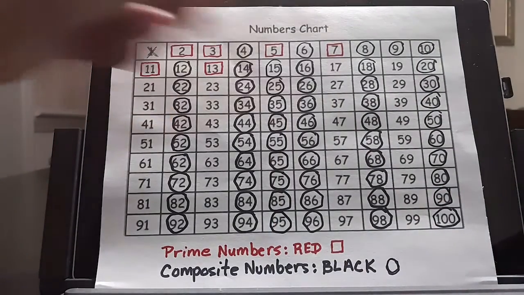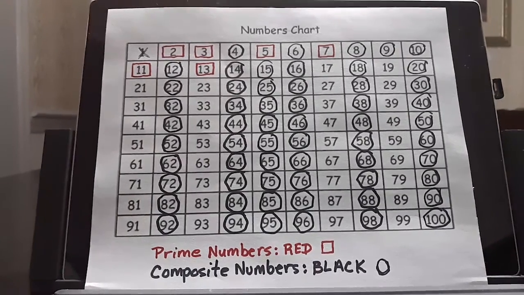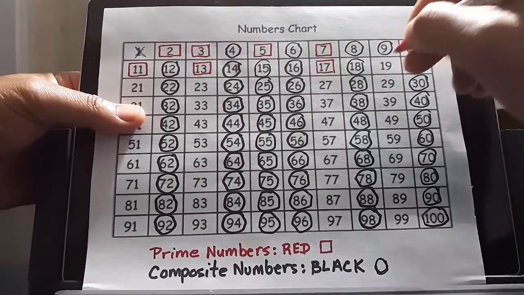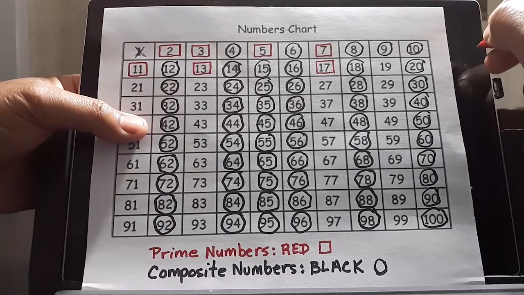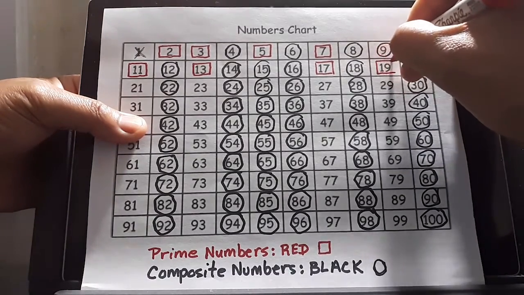Okay, let's go to 17. 17 is a prime number because the only numbers you can get from it are 17 and 1. 19 is a prime number, 1 and 19. No other numbers go into it.